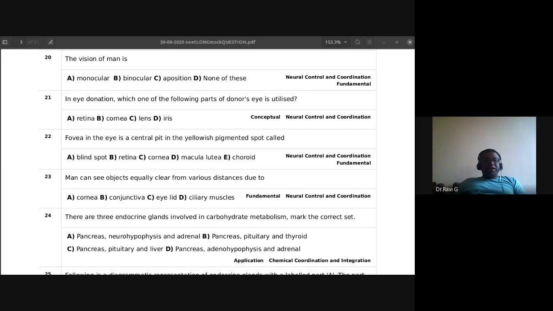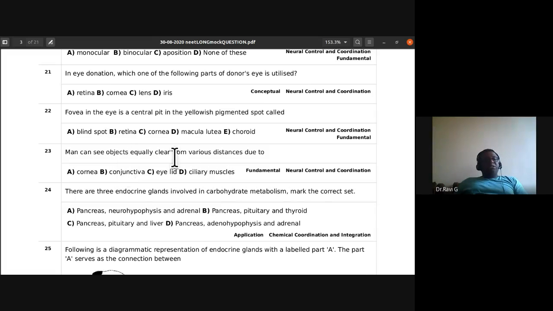The D is the answer, macula lutea. So D is the answer. Fovea in the eye is a central pit in the yellowish pigmented spot, which is called as macula lutea. That is the answer. Okay.